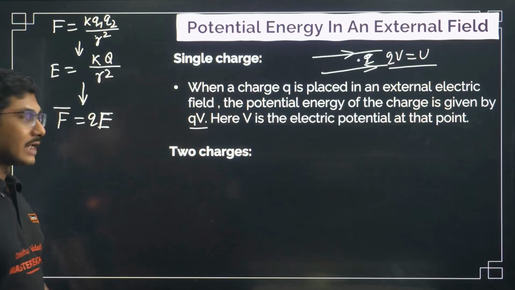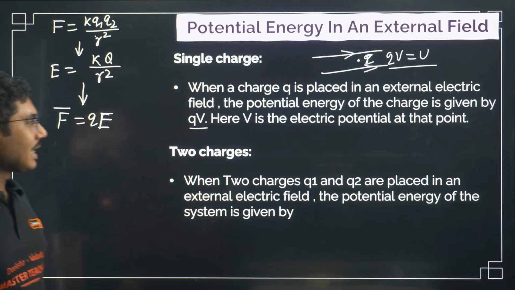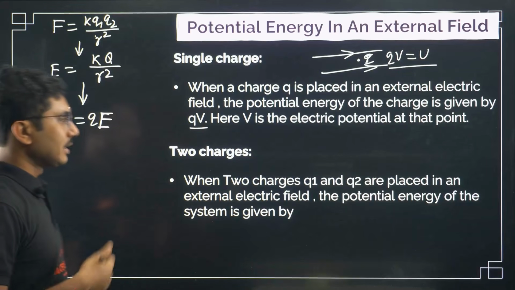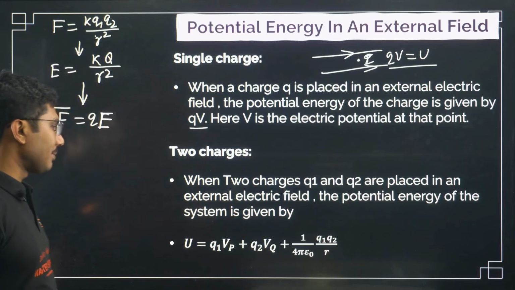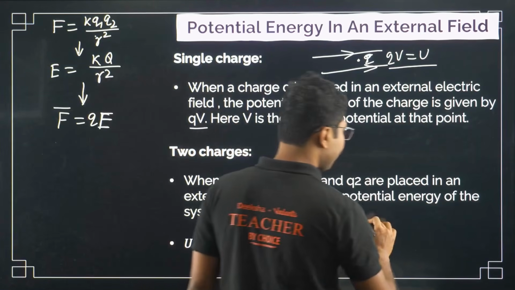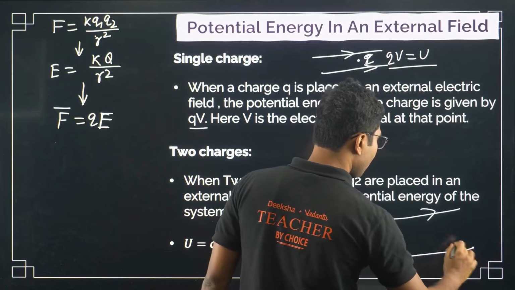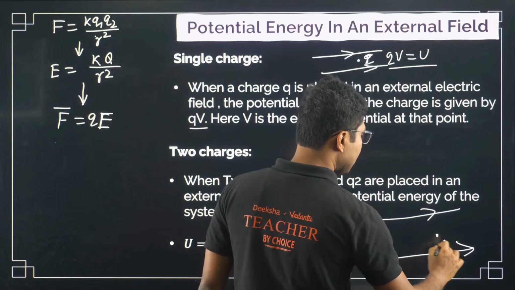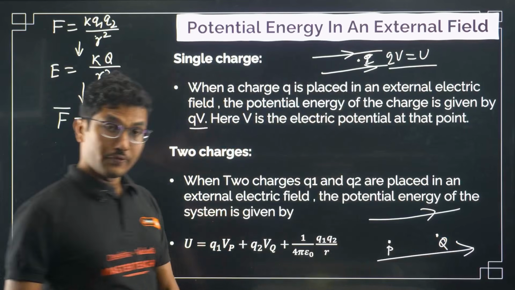Now two charges are there. When two charges Q1 and Q2 are placed in an external electric field, the potential energy of the system is given by, it is very interesting. We have an electric field. One charge is kept at point P, another charge is kept at point Q, two different points.